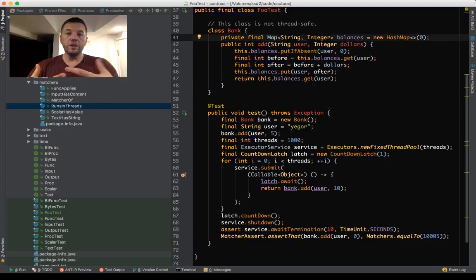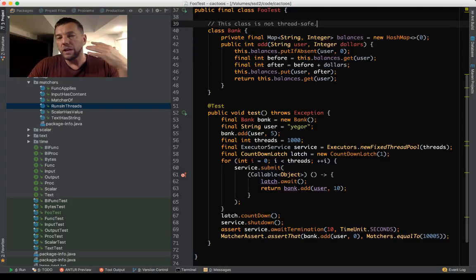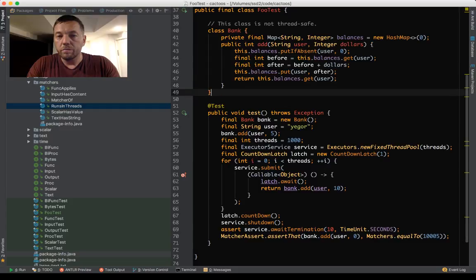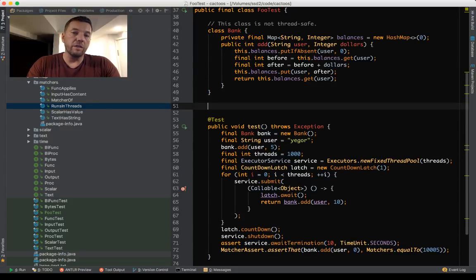So do we really need to think about this synchronization? I think that's my understanding of the problem. I think that this is not really correct to make all objects thread safe. I would even say that the right way is to make them all not thread safe, and then introduce decorators which will make them thread safe when necessary. So here the bank object is not thread safe.